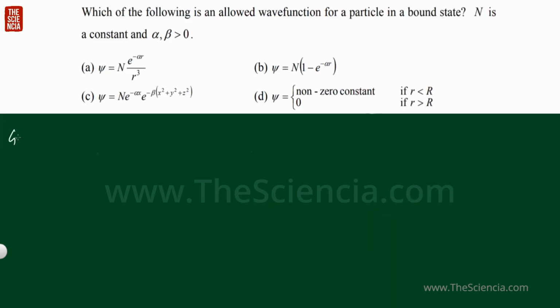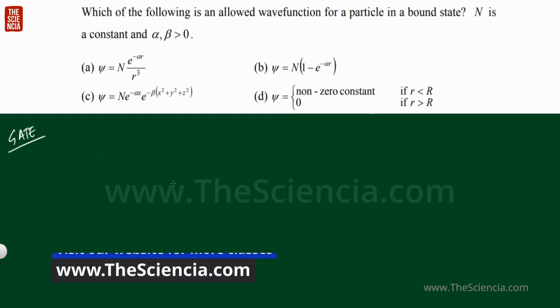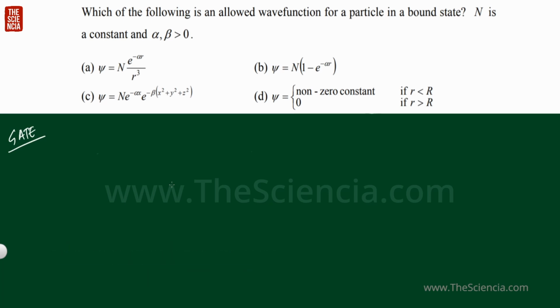This one is a previous GATE question, and the question is, which of the following is an allowed wave function for a particle in a bound state? So the question is about the wave function of a particle, and it is in a bound state. What does that mean? You know, the particle is a localized one. So a particle will not extend from minus infinity to infinity. The particle will be at a certain position only. And here it is specified that it is in a bound state.